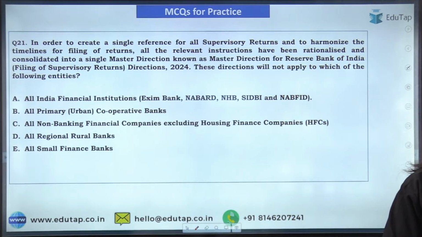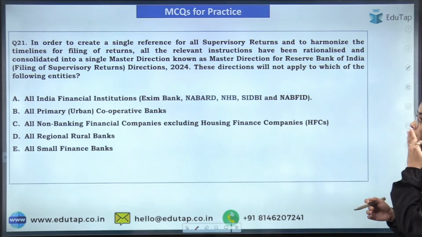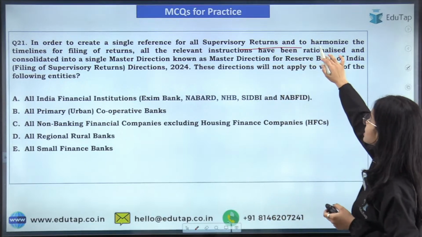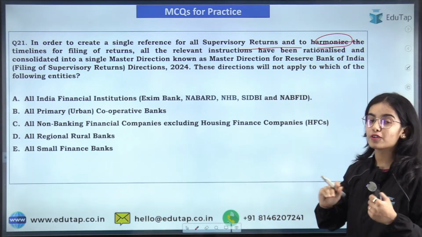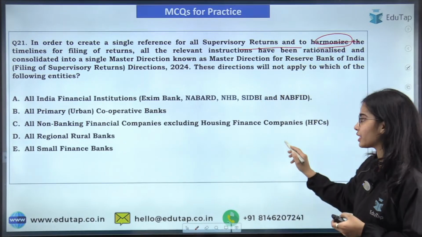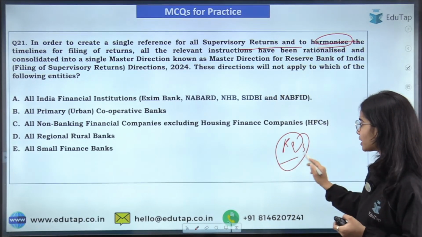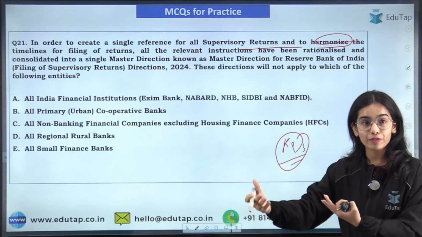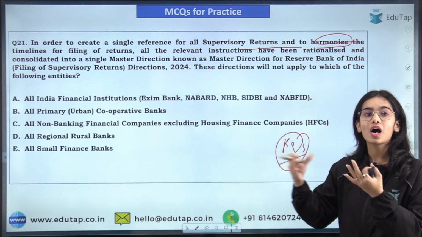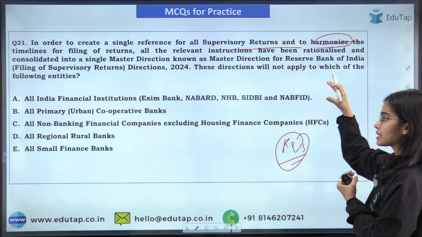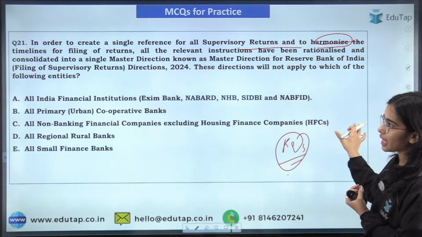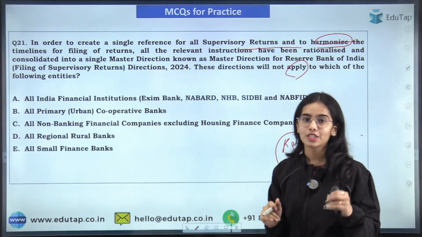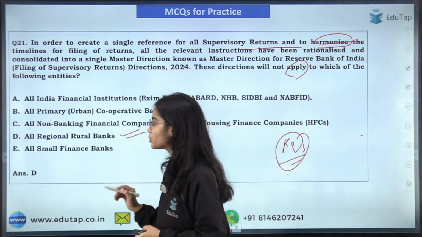So in order to create a single reference for all supervisory returns and to harmonize the timelines for filing the returns. There are different regulated entities, or different supervised entities, under the Reserve Bank of India. They all have to file the supervisory returns. So to harmonize the rules and regulations, there is the master direction that has been released, but this is not applied to which of the following. So here I am getting the answer D, and that is absolutely correct.